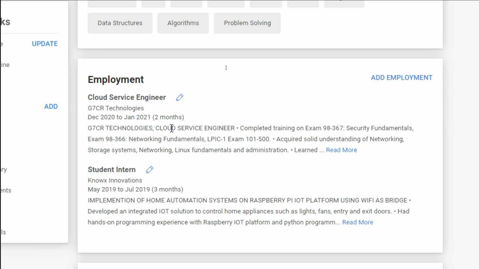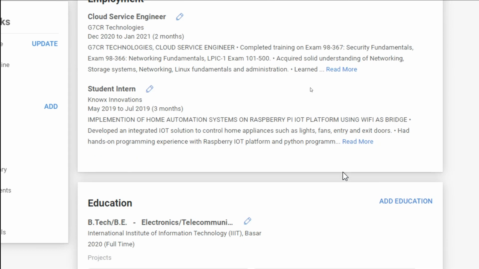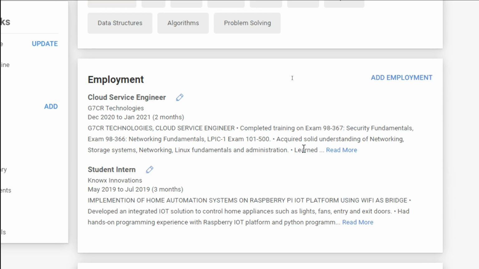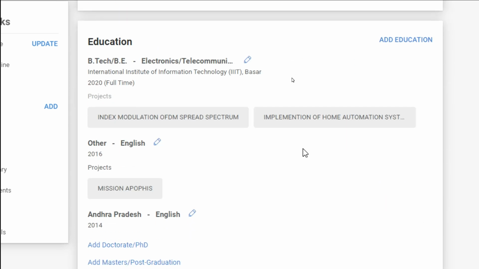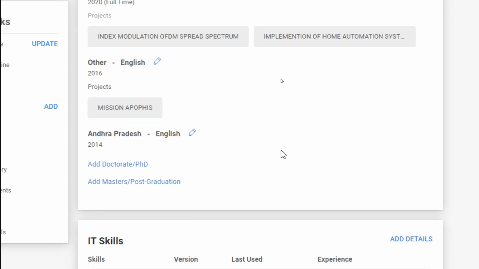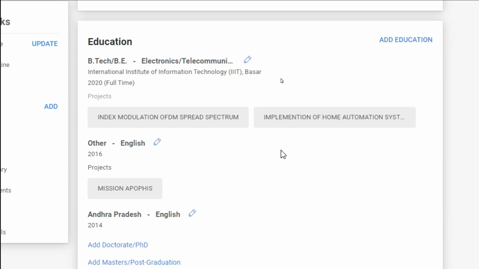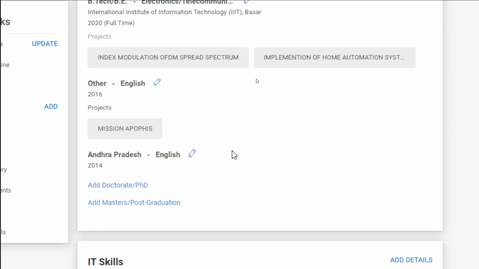I suggest you add it here and give a nice detailed explanation of which project you worked on, what the project title is, and the description, etc. And obviously you will add your education details, your 10th standard, intermediate and engineering should be fine. Even if you don't add your 10th standard, that's okay. Make sure you add your 12th and your degree.